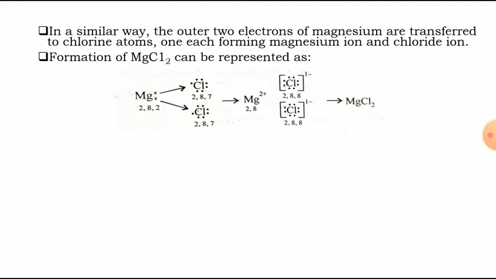It can be represented as follows. Magnesium has 2 valence electrons in its outermost shell, right? And chlorine again has a total of 7 electrons. There are 2 chlorine atoms here, but magnesium has 2 valence electrons.